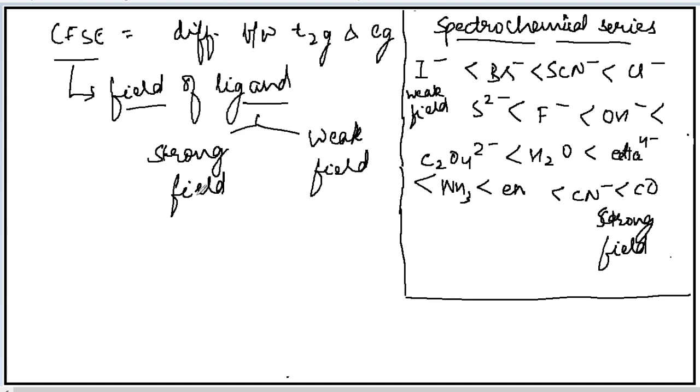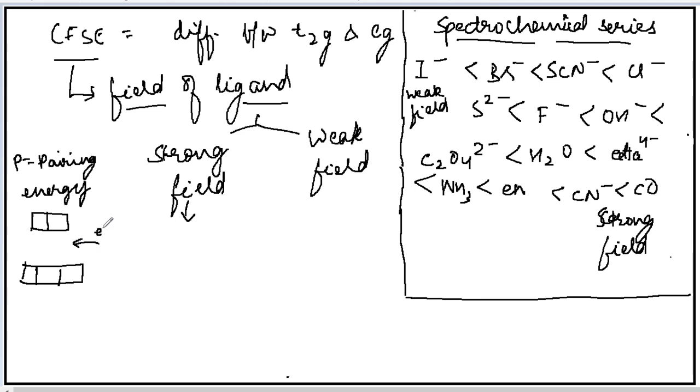So when the strong field ligand is present, okay, if you take any complex in which the strong field ligand is there, another term arises here, which is P. P is referred to as pairing energy. Pairing energy means the energy required for an electron to get paired up in an orbital. Okay. So consider the T2g and the Eg orbitals, this is the T2g orbital and this is the Eg orbital, and if one of the electrons is entering here, whether this electron will pair up with T2g or with Eg, that is referred to as pairing energy.